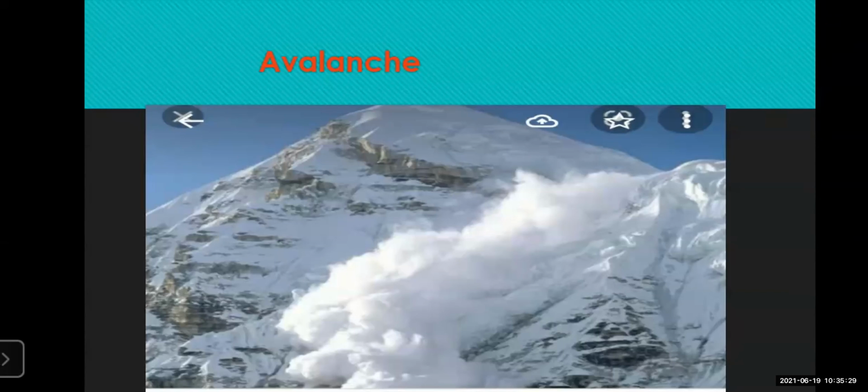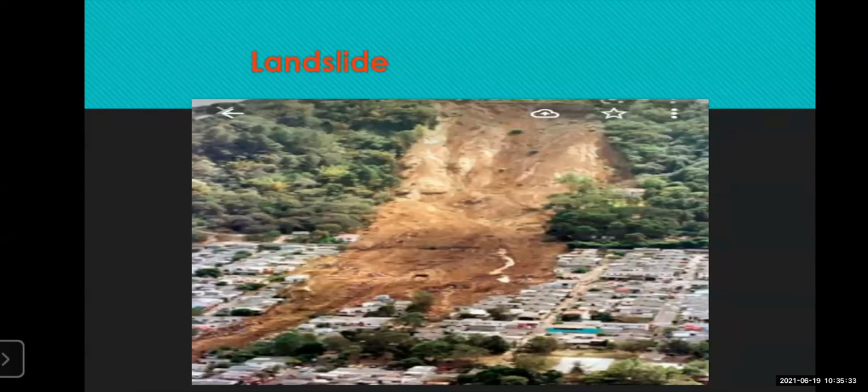Now we'll go to the next natural disaster, which I told you just now: avalanche and landslide. Actually the process is the same. In the avalanche, the snow is coming down with force. In the landslide, the mud is coming down with force due to the agent of erosion.